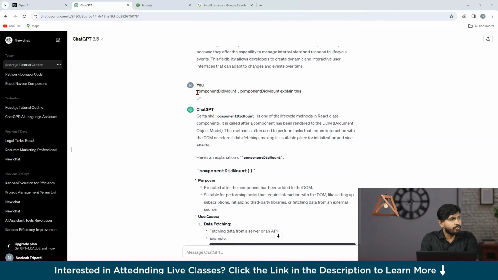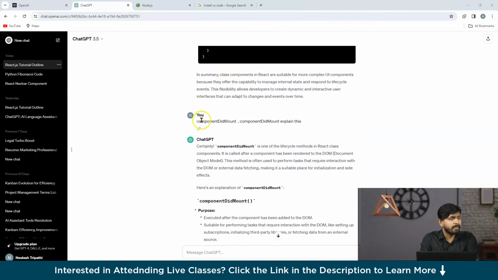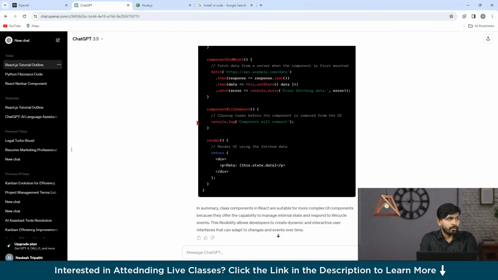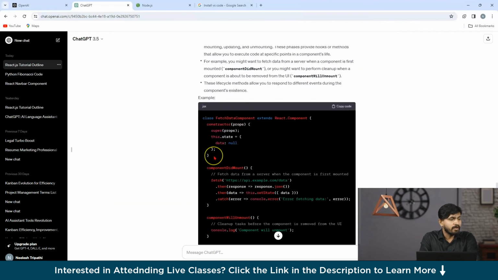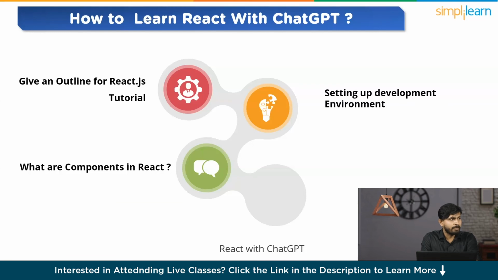So guys, as you can see all over here, while reading this, if I'm getting a doubt anywhere, I'm just re-asking, a Q&A type of thing with the GPT. So as you can see, it's a very effective way for learning ReactJS. Now let us see what is next. Now we have completed what are components in React. And finally comes our last topic, that is understanding states in React. Now let us ask GPT, what are states in React?